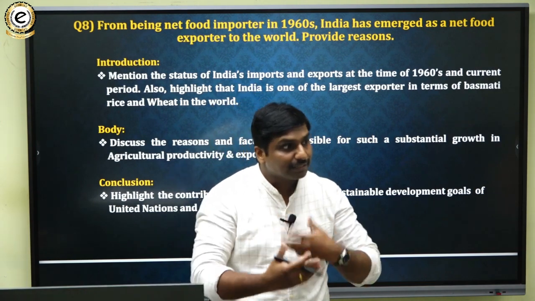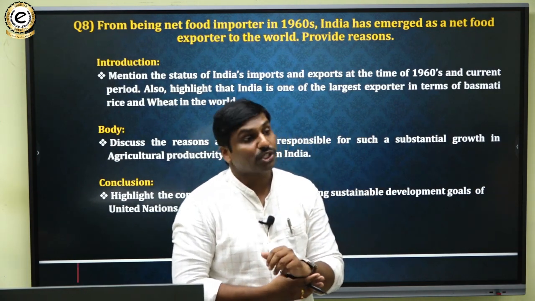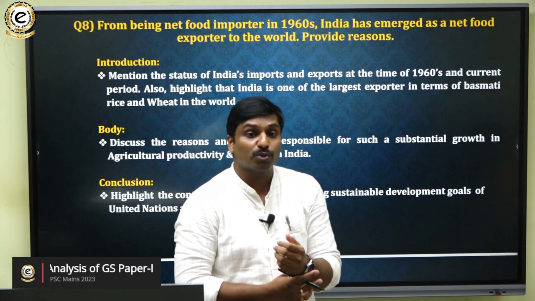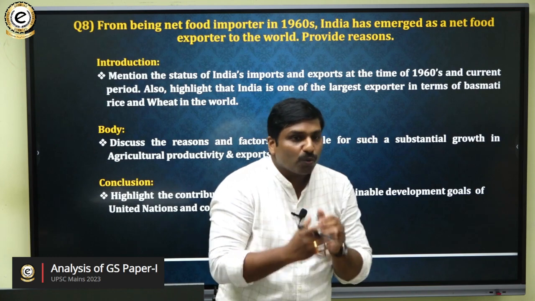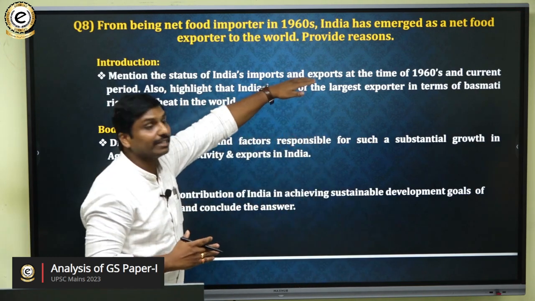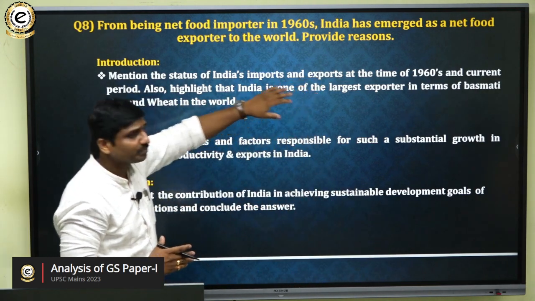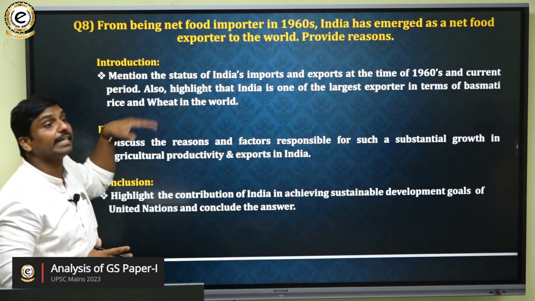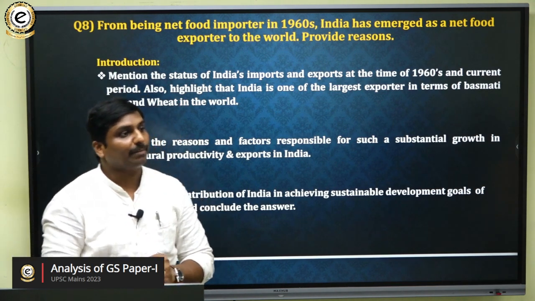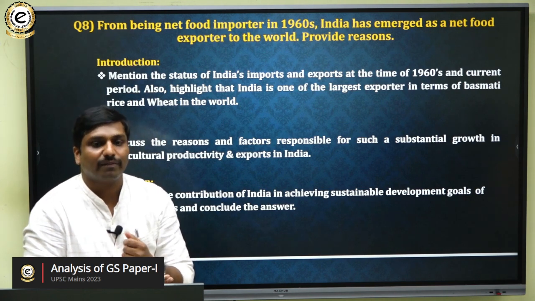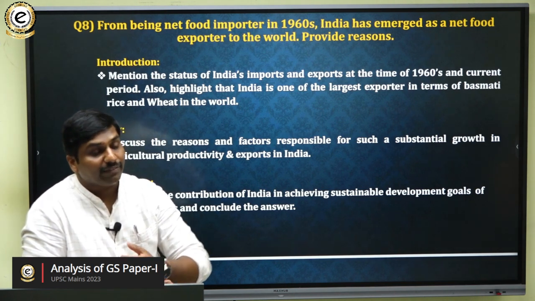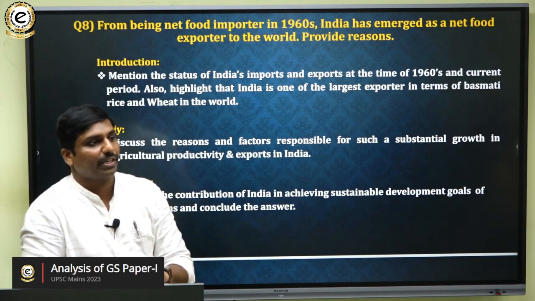This led to a lot of food shortage, and we depended mostly on imports from other countries. You have to highlight the data related to that, and then interlink the current data. From the Economic Survey, you have to pick the current data of exports and imports and mention it: currently we are doing this much exports.